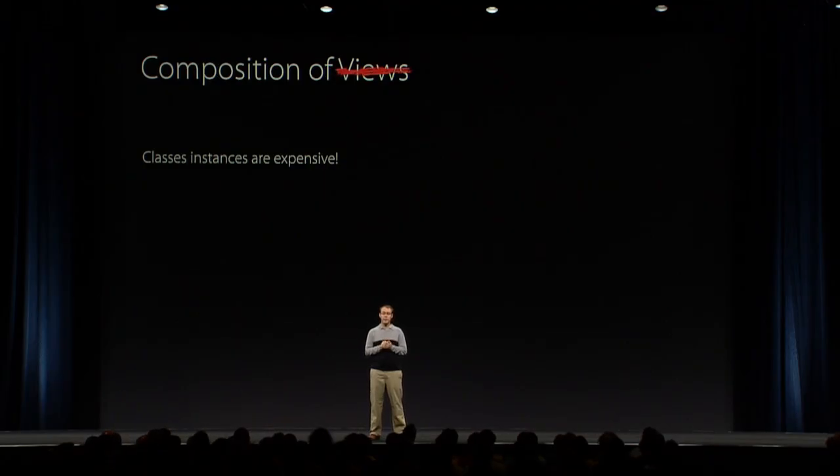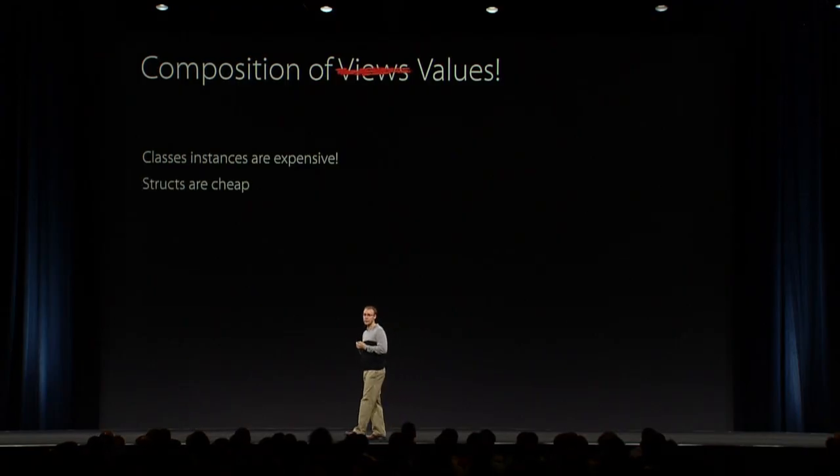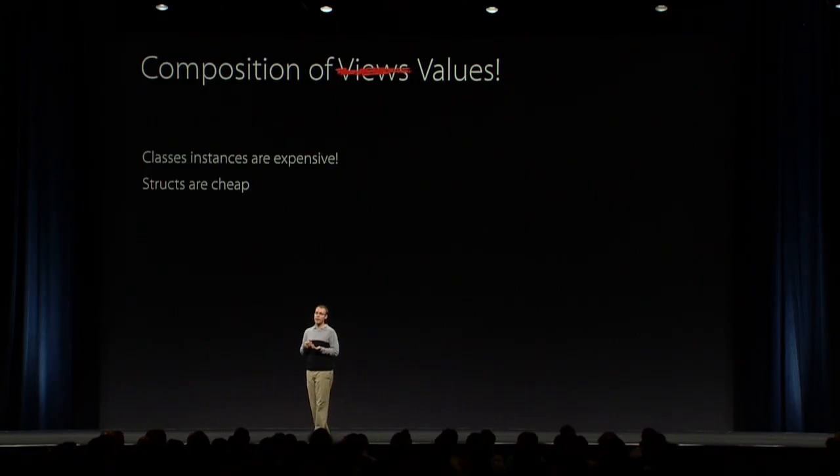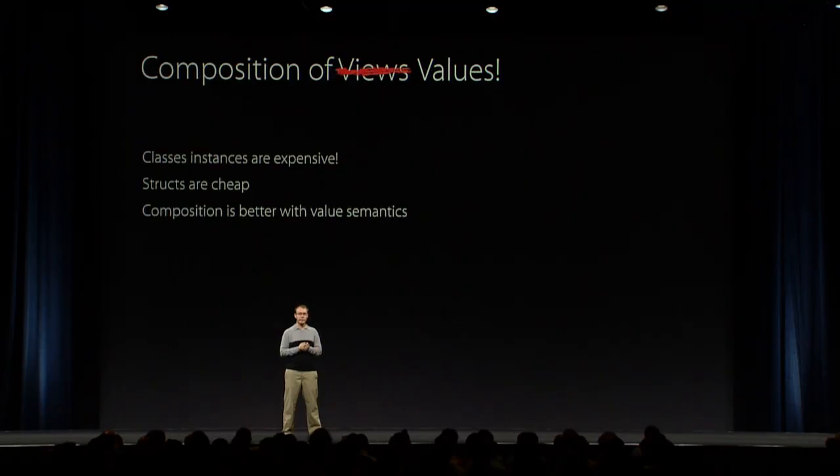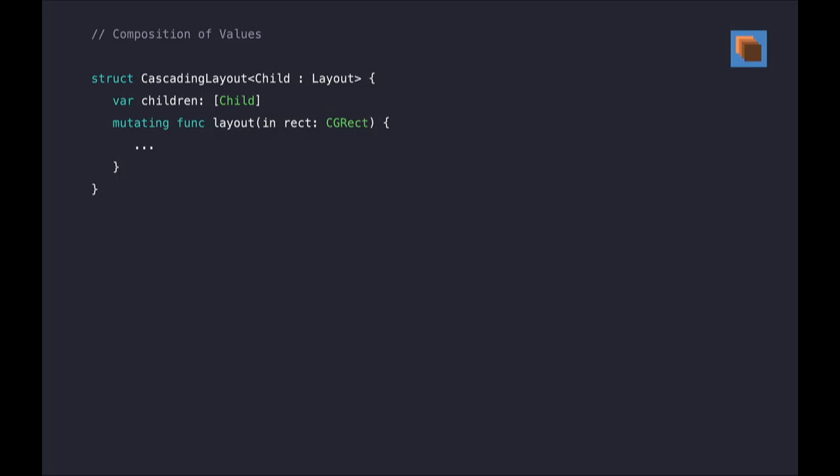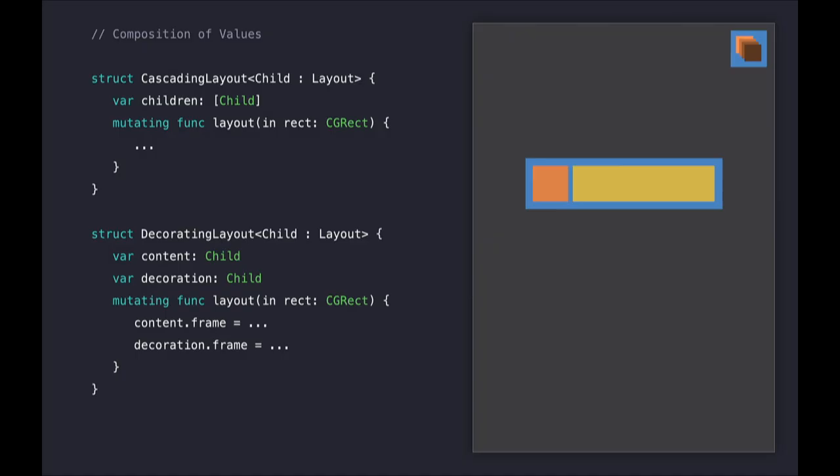But with Swift, we have a much better way to do composition, and that's with value types. Structs are very lightweight, so we can use them together without paying the heavy costs that we have with classes and views. And structs are also better because of value semantics. With value types, you have much better encapsulation, so you can use these pieces together for composition without having to worry about someone else modifying the copy that you're using. So let's apply this to our layouts. Well, we can write the cascading part of our layout like this, with an array of children that it lays out. Then we want to compose this layout with our decorating layout to get the final effect.